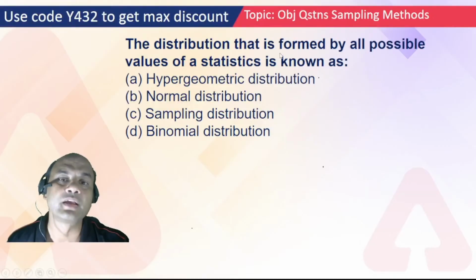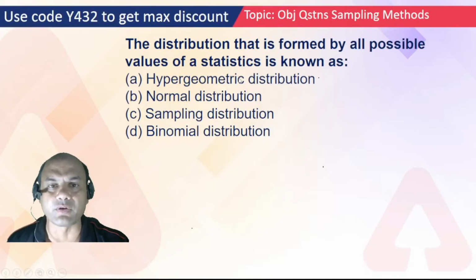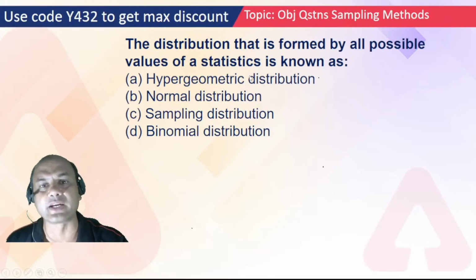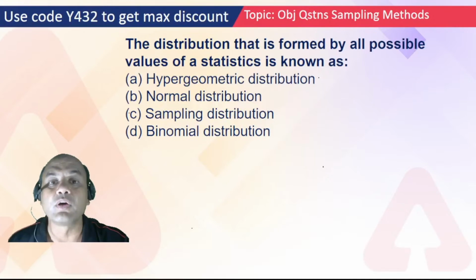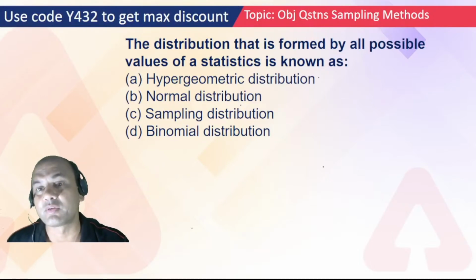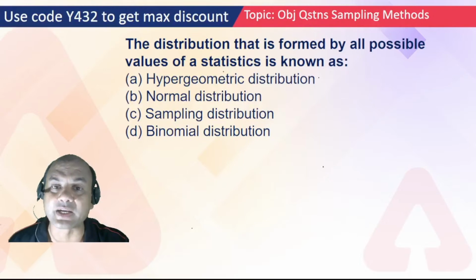Let's start. The distribution that is formed by all possible values of statistics is known as what? Options: hypergeometric, normal, sampling and binomial.